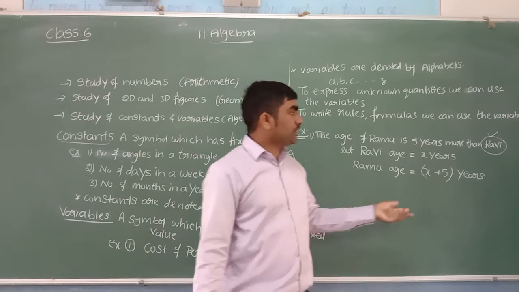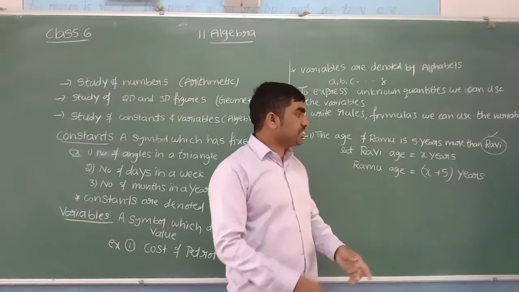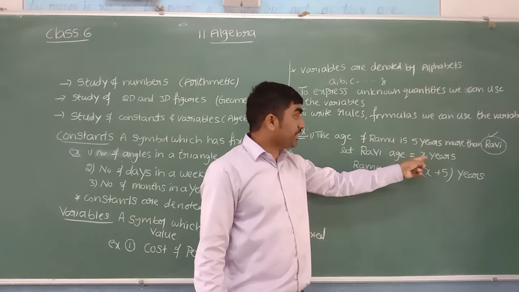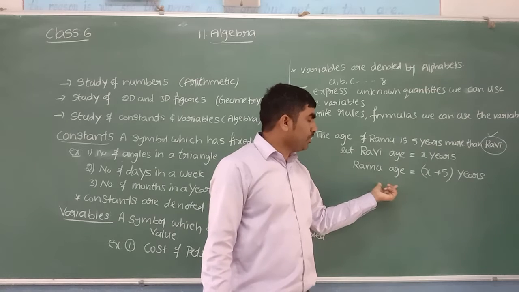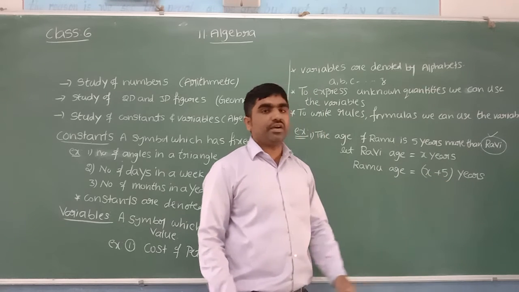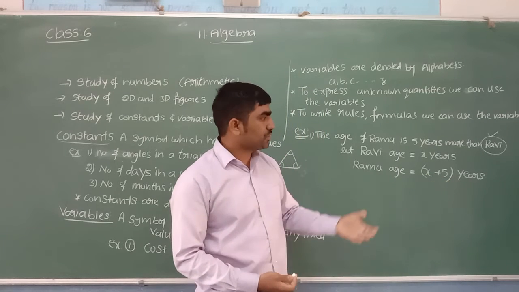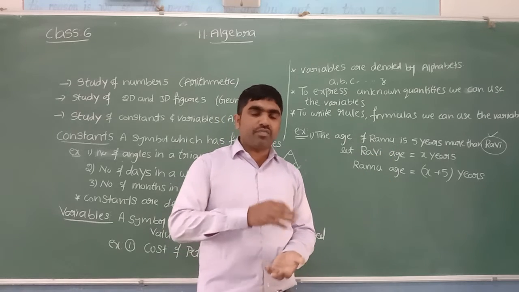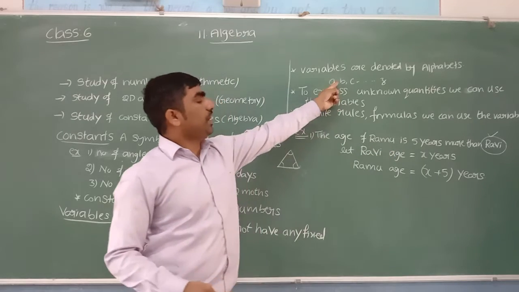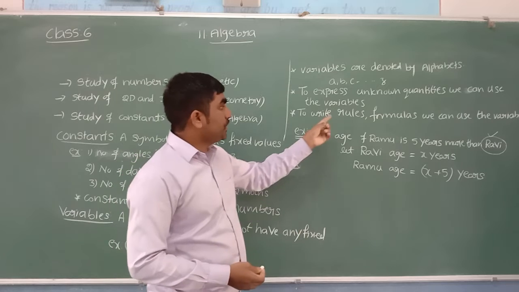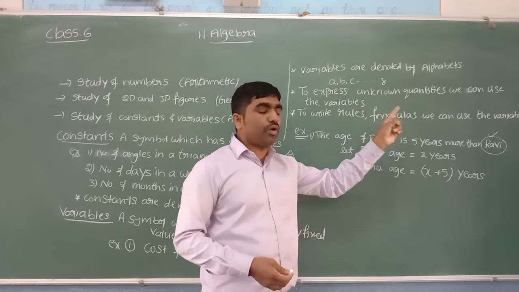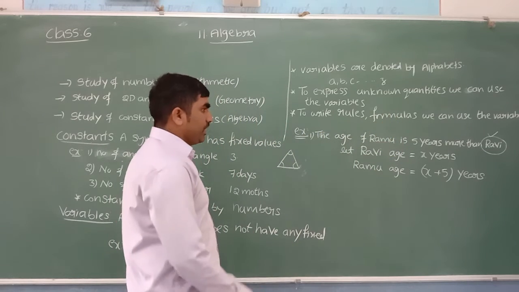Now, if you know Ravi's age, suppose Ravi's age is 50 years, x equal to 50. Then Ramu's age is 50 plus 5, 55 years. So like that, to express unknown values, we can take the help of alphabets. I said to write the rules and formulae also, we can take the help of variables.